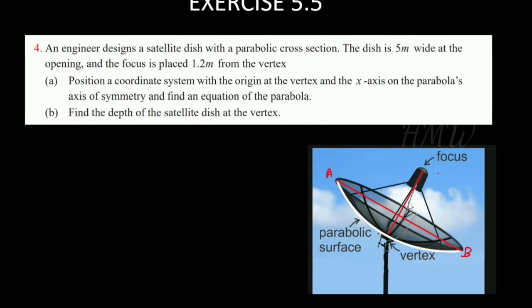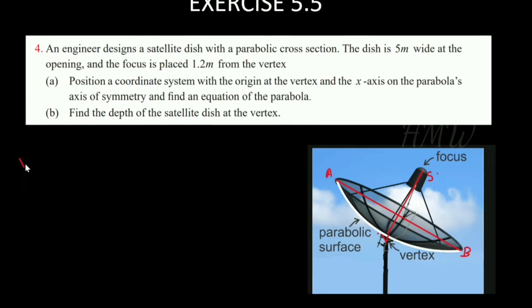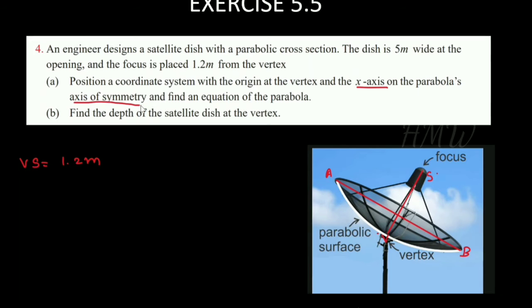Then the focus is placed at 1.2 meters from the vertex. So this is the vertex of the parabola. The focal length VS is 1.2 meters. So from the vertex to the focus, VS is 1.2 meters. Now position a coordinate system with the origin at the vertex and the x-axis on the parabola's axis of symmetry and find the equation of the parabola.